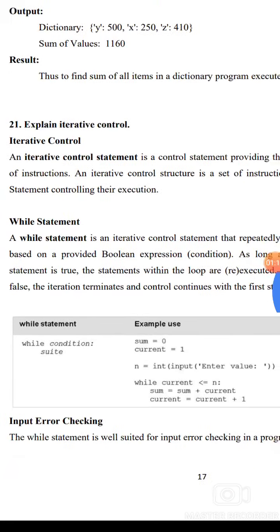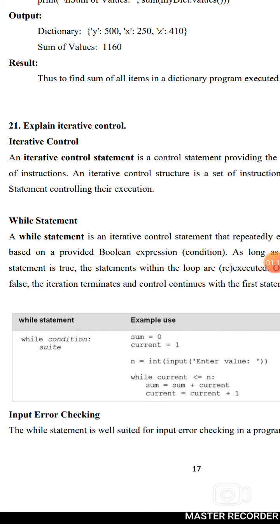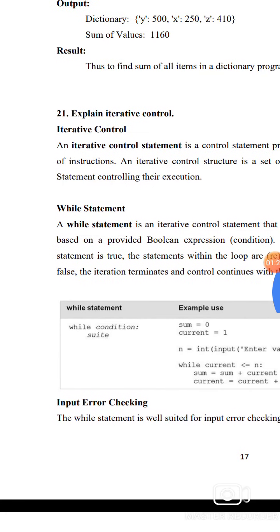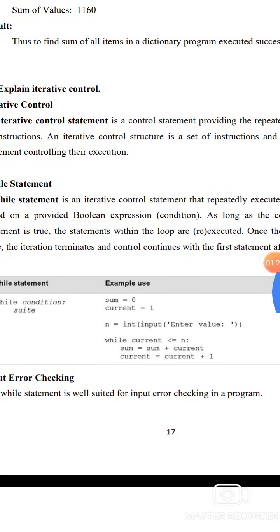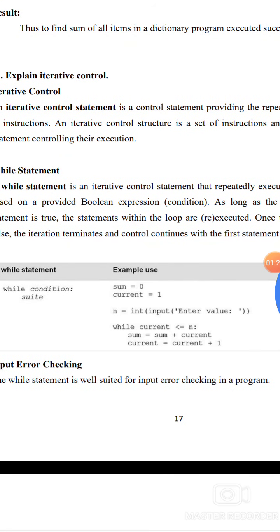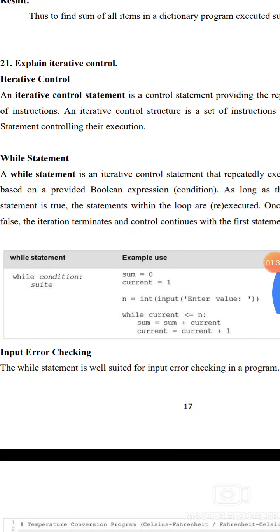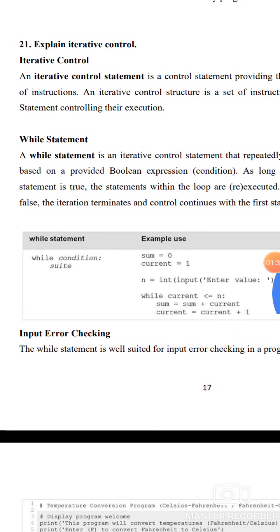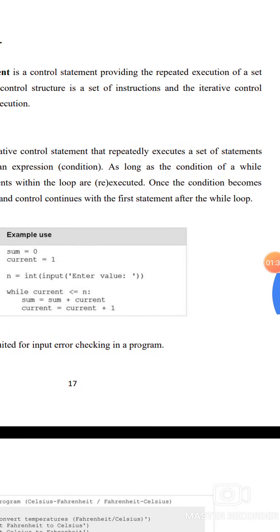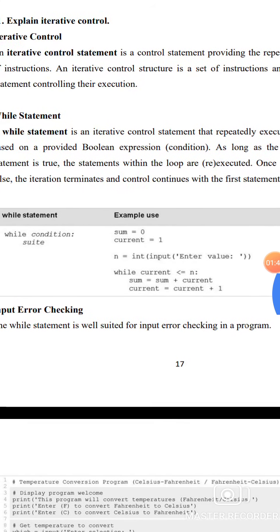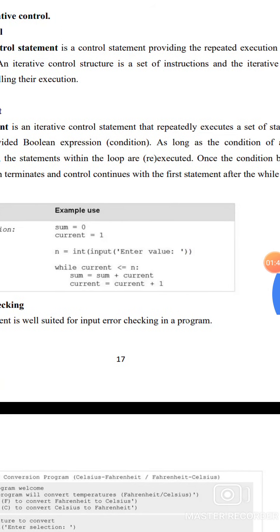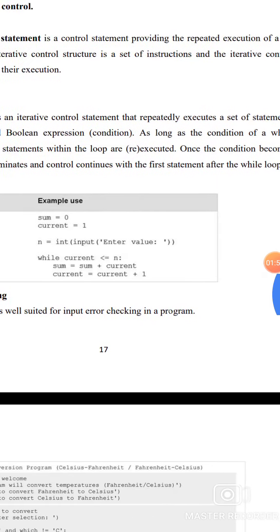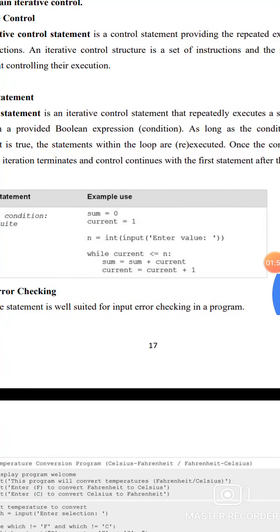Question 21. Explain the iterative control statement. The iterative control statement is a control statement providing the repeated execution of a set of instructions. The iterative control structure is a set of instructions and an iterative control statement controlling their execution. A while statement is an iterative control statement that repeatedly executes a set of statements based on a provided Boolean expression. As long as the condition of the while statement is true, the statements within the loop are executed. Once the condition becomes false, the iteration terminates and the control continues with the first statement after the while loop.